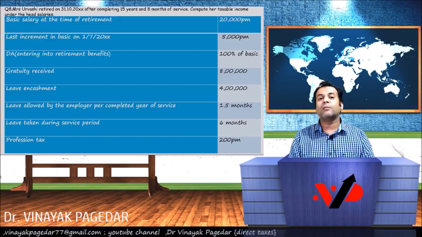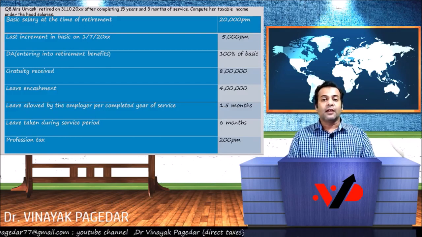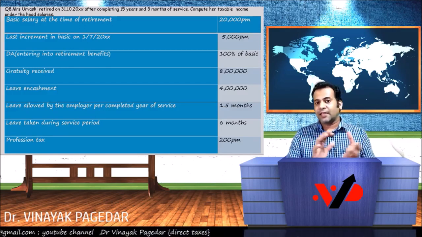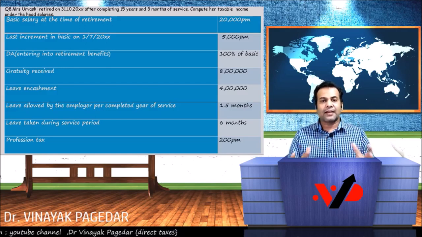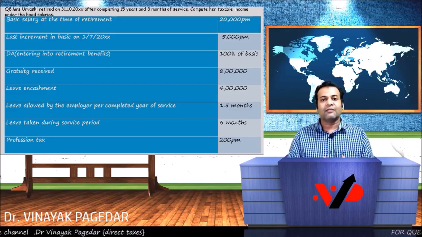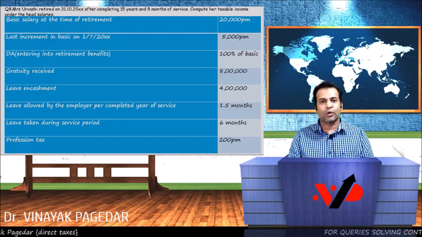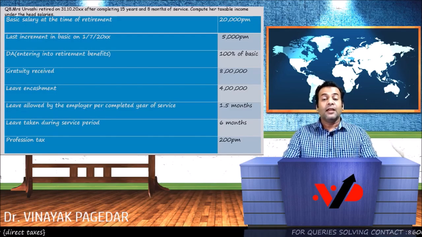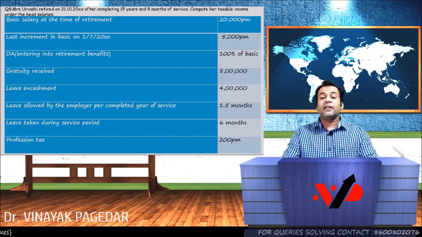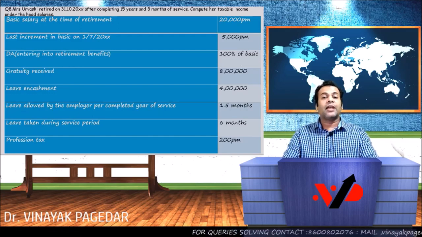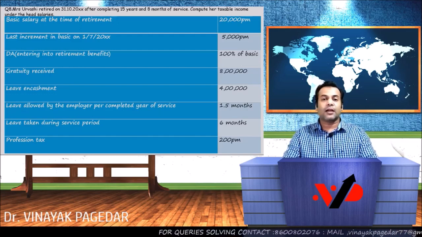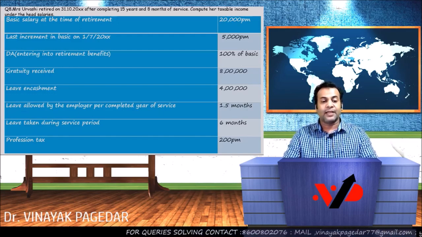So her salary component will be in these 7 months and the retirement benefit which she gets will be on or after the date of retirement, that is 31st October onwards. So 15 years and 8 months is the period of service rendered and we have to compute her taxable income under the head salaries.